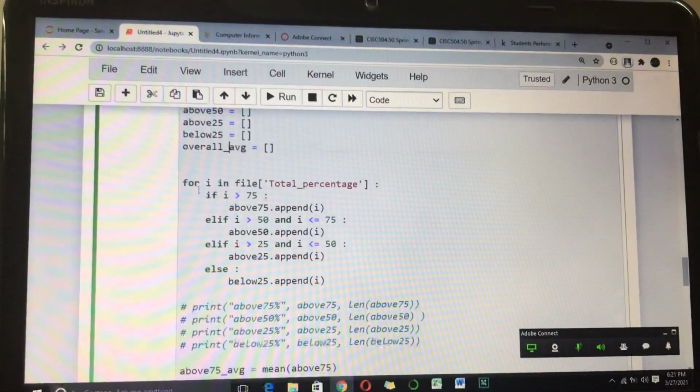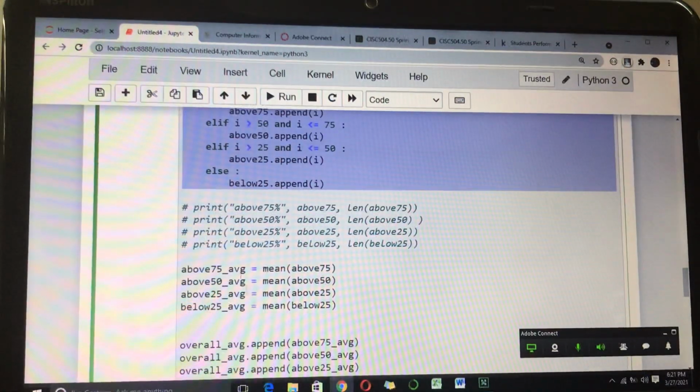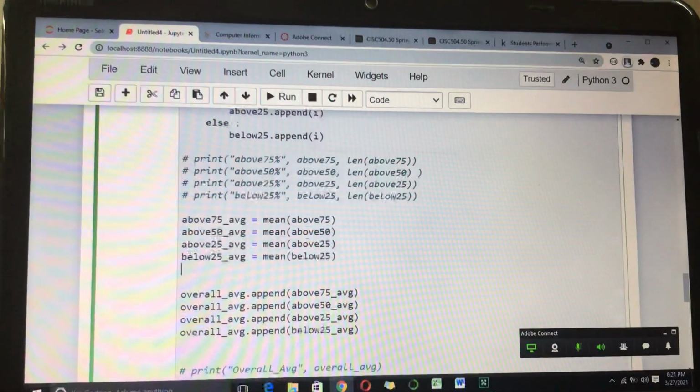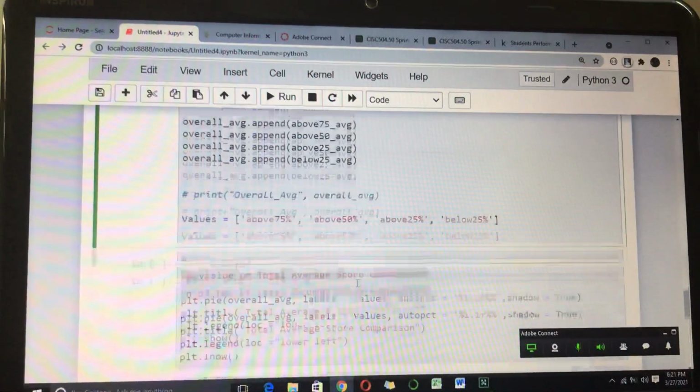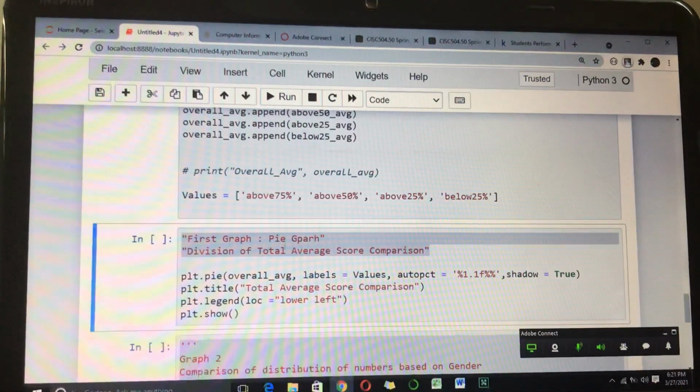For this I have used a for loop, and through the for loop I am reading the values of the total percentage column and putting them into the appropriate list. After creating this list, as you can see over here, I took out the mean and appended it into the overall average list. Now I'll just run this code as well, and we will move to our first graph.